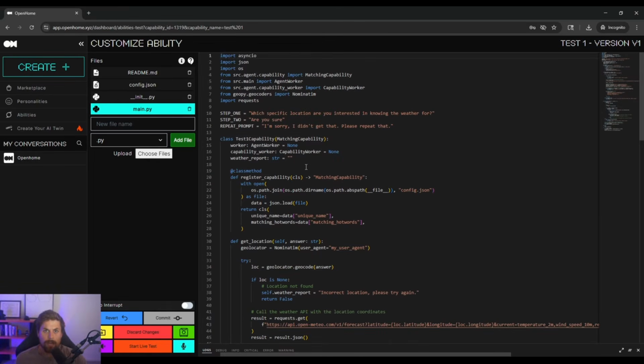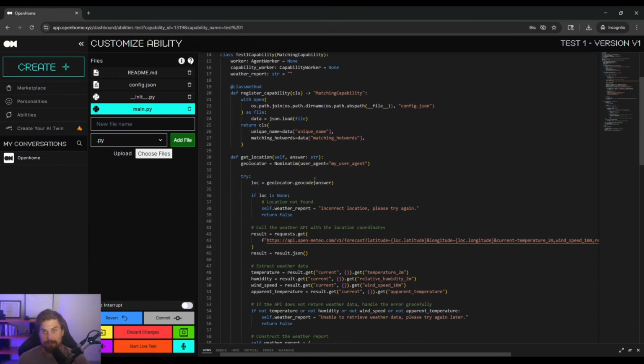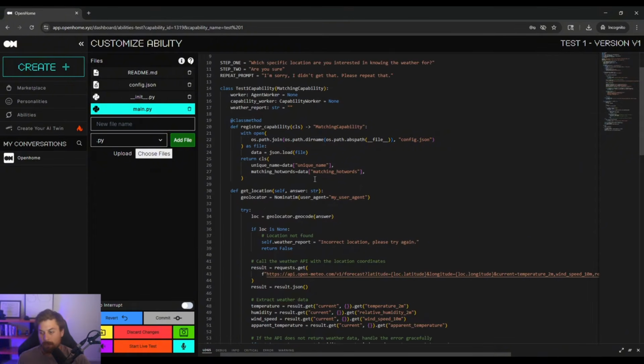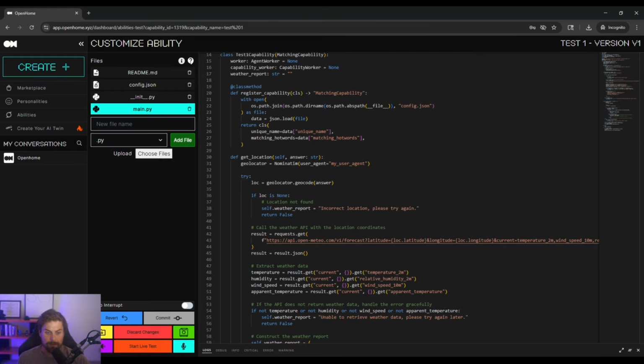Now, really, an ability is made up of three simple layers. There's a prompt and instruction layer, which sets the tone and style. There's a logic layer where you can write either natural language instructions or structured commands. And there's an integration layer where you can hook in specific APIs, authentication, databases, or even IoT layers and devices.